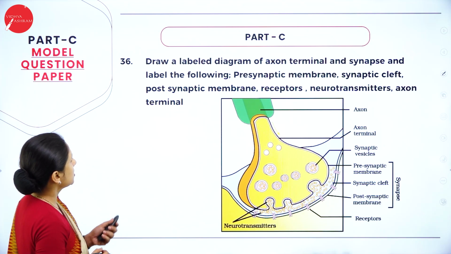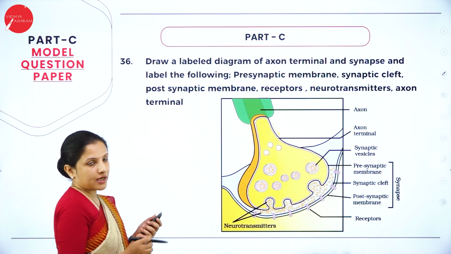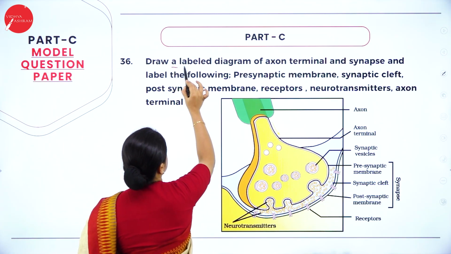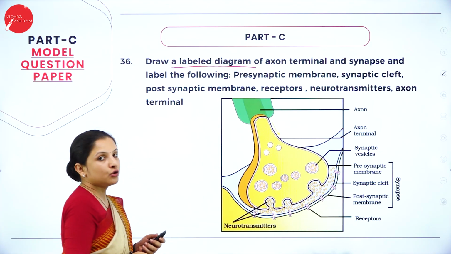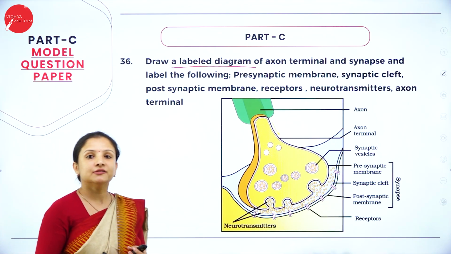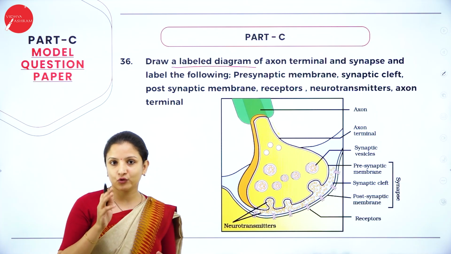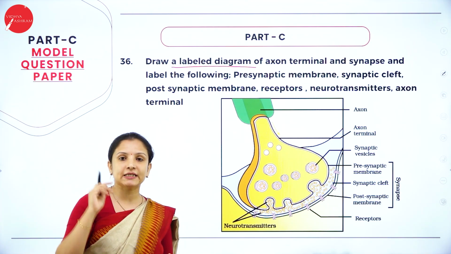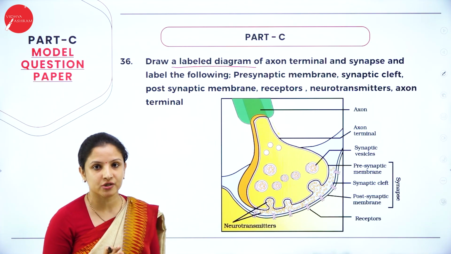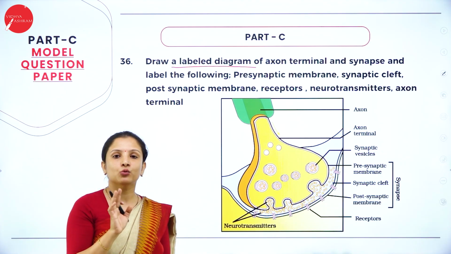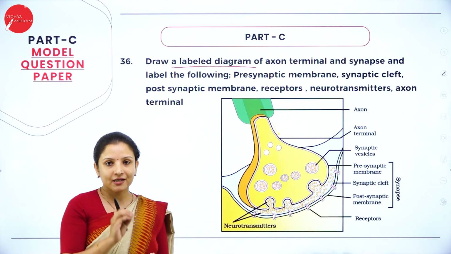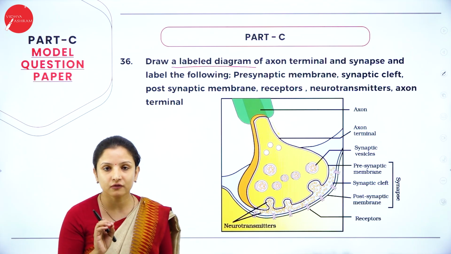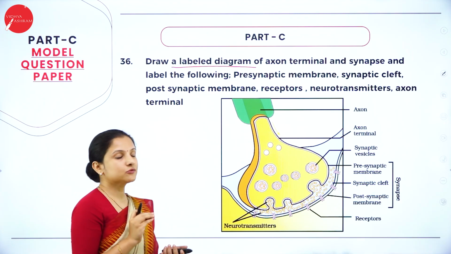So moving further, draw a labeled diagram. Here itself it is given. Don't think that if they just ask to draw a diagram, you don't have to label it, because in the instruction you have seen in the previous session, right? In the instruction, they would have shown that diagrams without labels will not fetch you any marks. So labeling is very important.